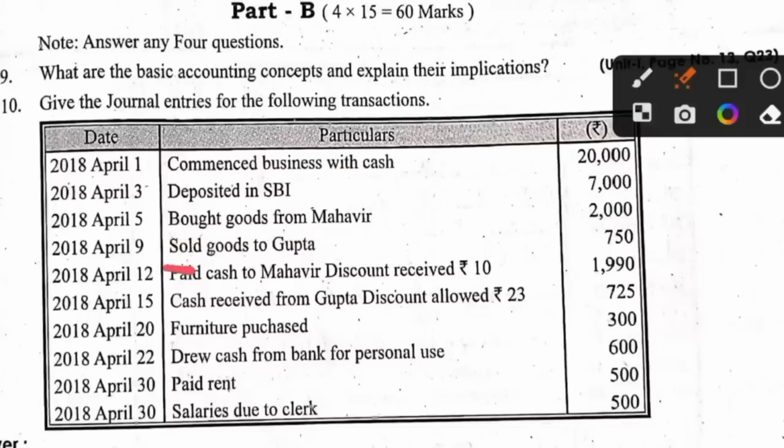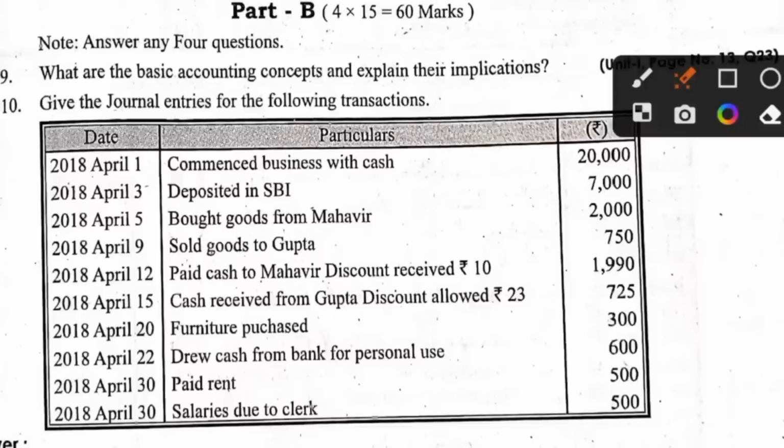Next, sold goods to Gupta. Gupta is a personal account. We are selling goods to Gupta. So Gupta is a receiver or a giver? He is a receiver. Okay. So what will be the transaction? Gupta account data to sales account. Okay. We are selling. For that purpose only he is receiving.